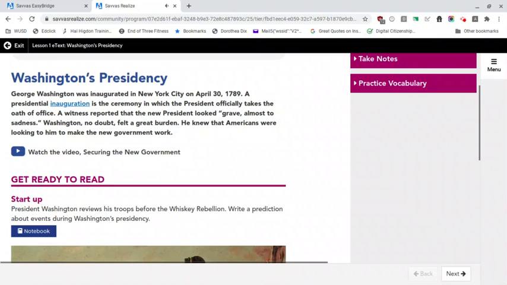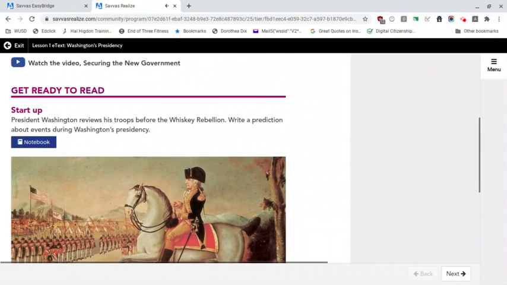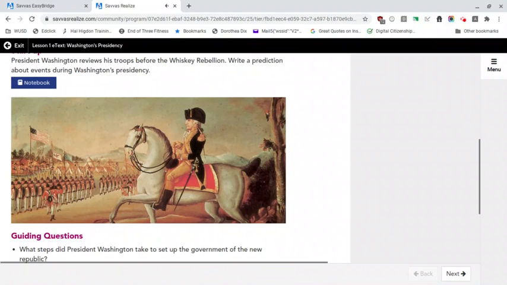Get ready to read. Startup. President Washington reviews his troops before the Whiskey Rebellion. Write a prediction about events during Washington's presidency.